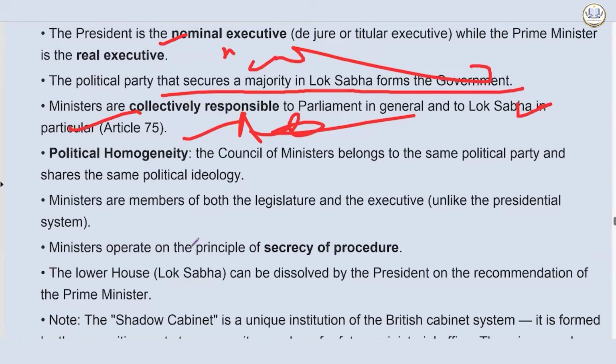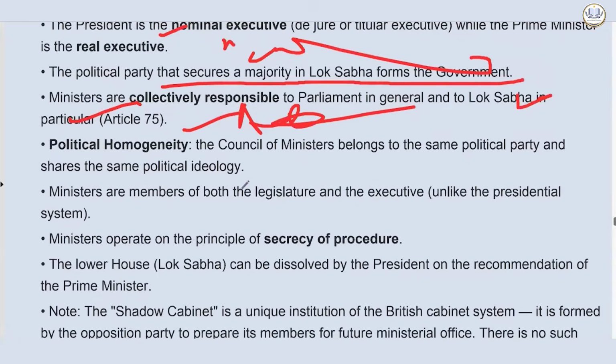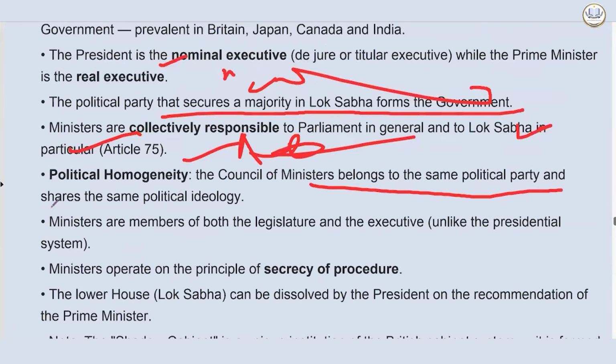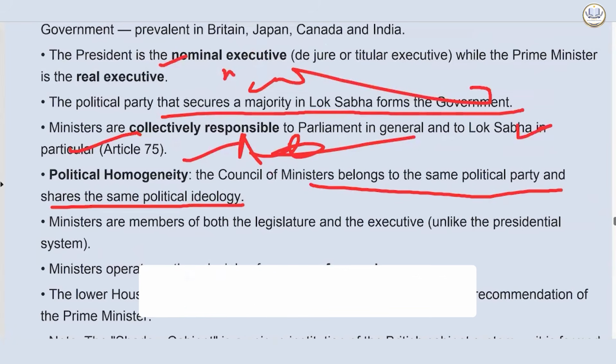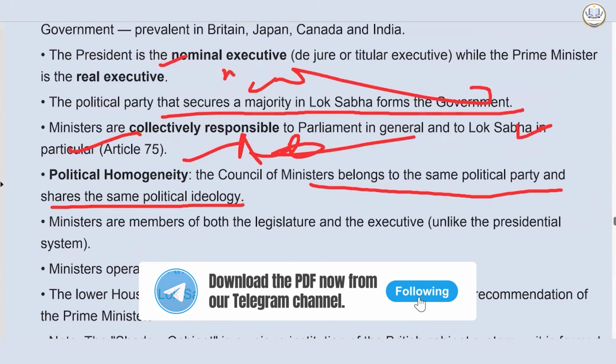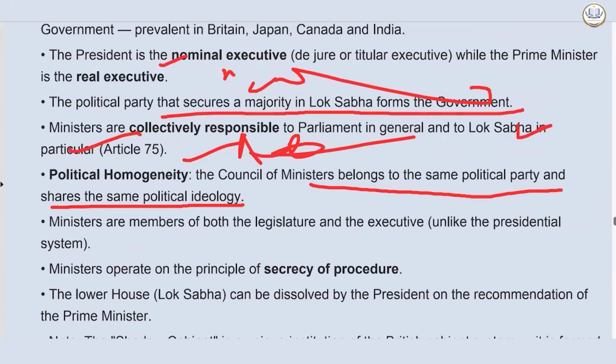Political homogeneity. Okay. The Council of Ministers belong to the same political party and share the same political ideology. How this depends? Now, ideologies, etc. It depends. In a coalition, where will there be ideology from? Okay, so it's not mentioned in the constitution. It's a general thing. Ministers are members of both the legislature and the executive, unlike the presidential system. Okay. Ministers operate on the principle of secrecy of procedure. That's very, very important.